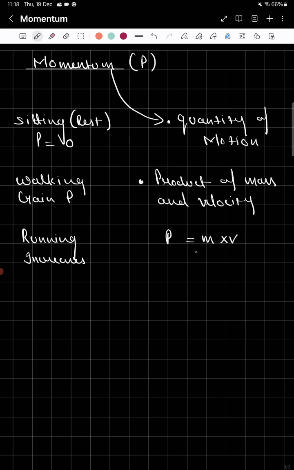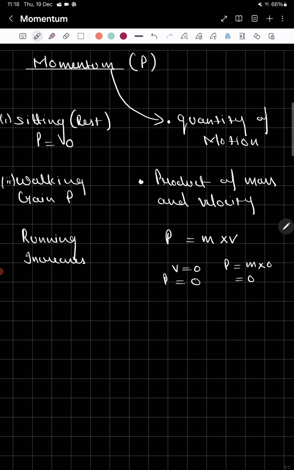Now if I relate this formula with these three situations, in the first situation, why is momentum zero? Because velocity is zero in the first situation. Now let's understand the reason. In the first situation, velocity was zero, that's why momentum is equal to zero. Because if you substitute the value, the mass is not zero, my body also has some mass, the velocity is zero, so mass times zero is equal to zero.